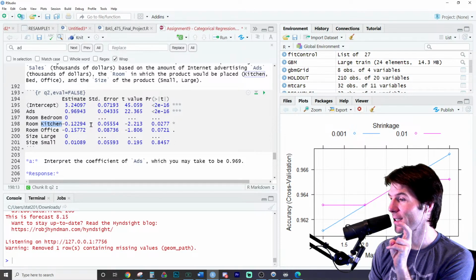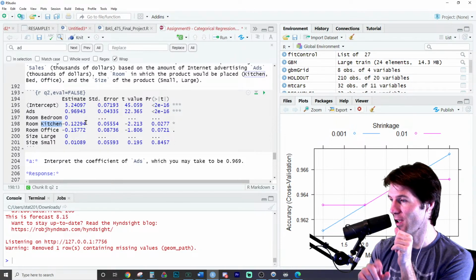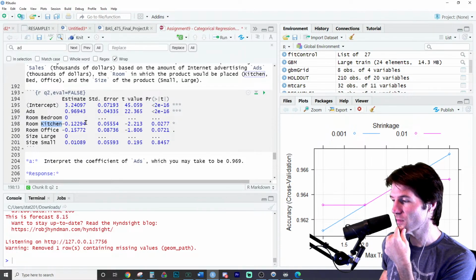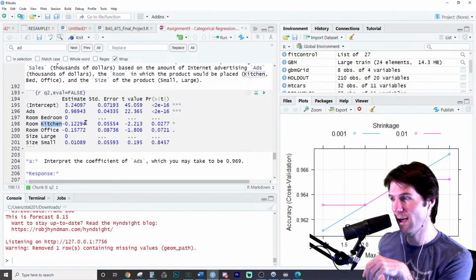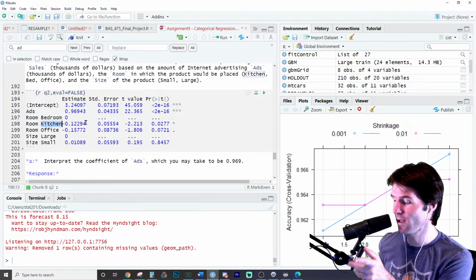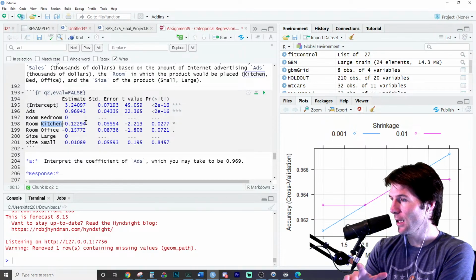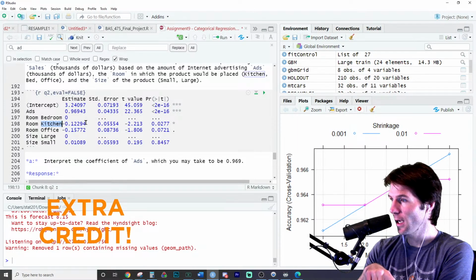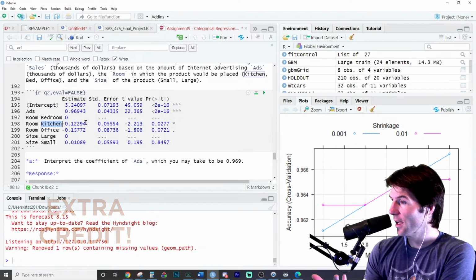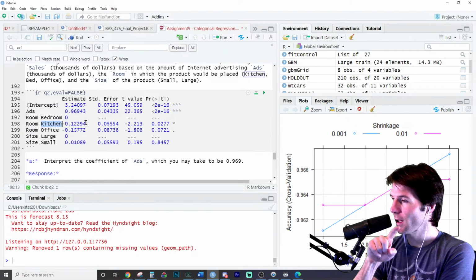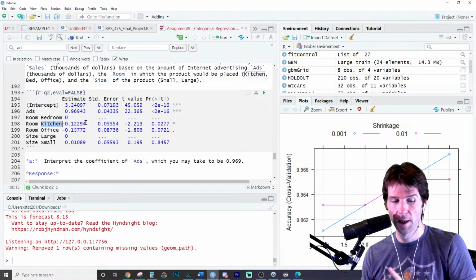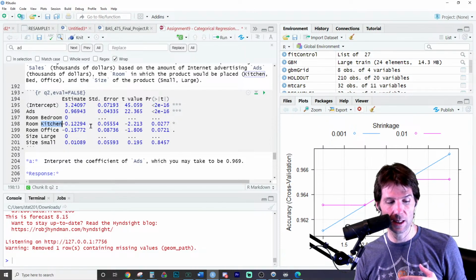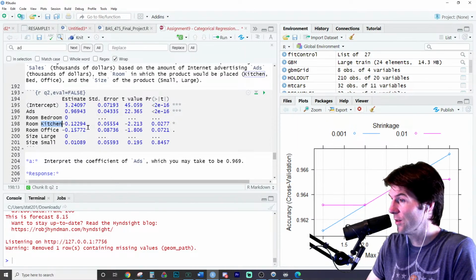It kind of points and says, this is for the kitchen. That's a categorical variable, and there were 3 levels to this. It's an indicator. Exactly. So room kitchen is an indicator. Great job, Kevin, right there. With it being an indicator, you would say, because it indicates something's for the kitchen. But you're going to then compare it to the reference, because think like in reference to the bedroom, room kitchen is expected to have lower revenue.